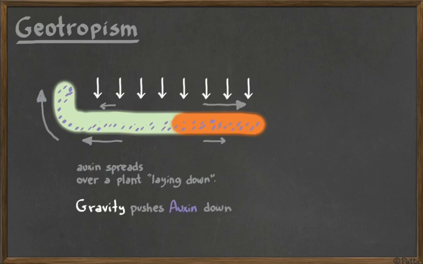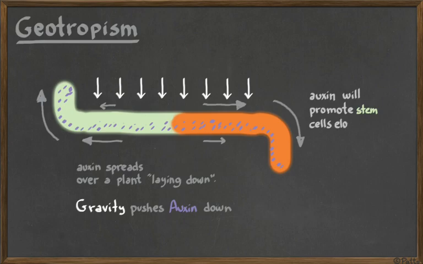The part of the root that accumulated auxin is going to be inhibited from growing, so the roots will tend to grow, actually, in the direction of gravity, so it grows toward the ground, trying to get down over there. So this is the effect of geotropism and gravitropism.